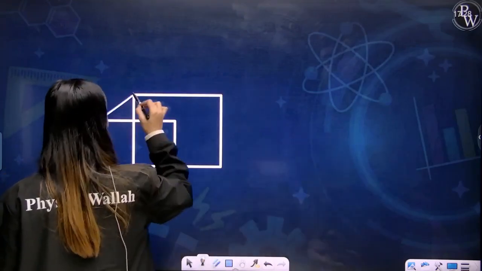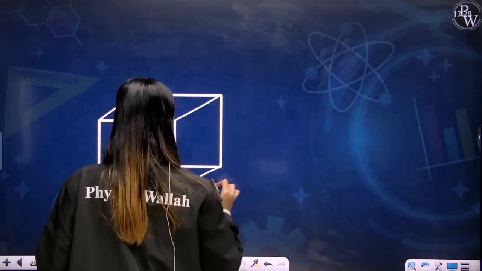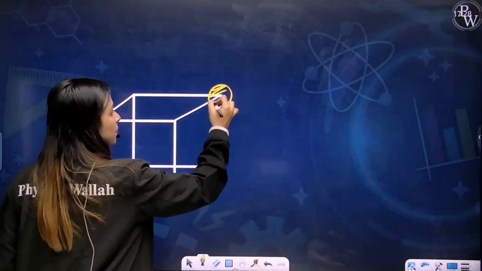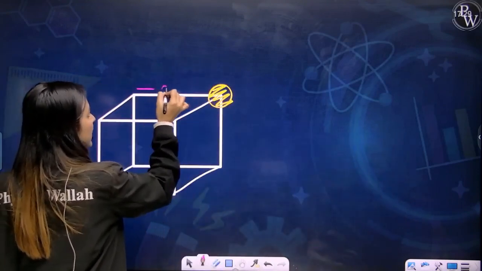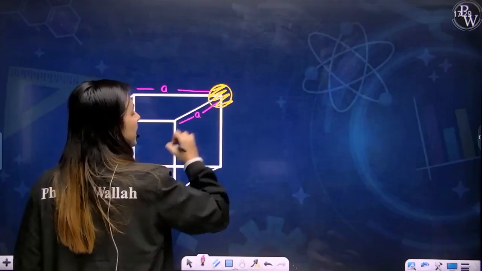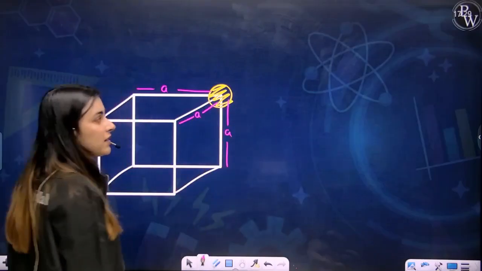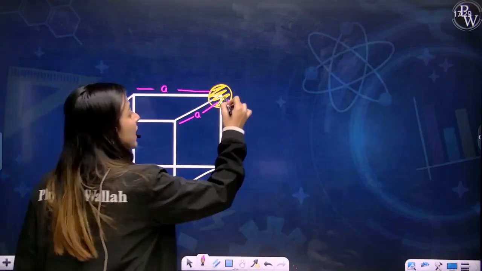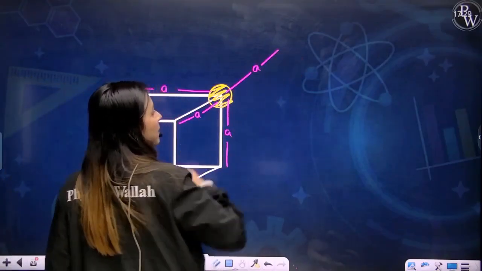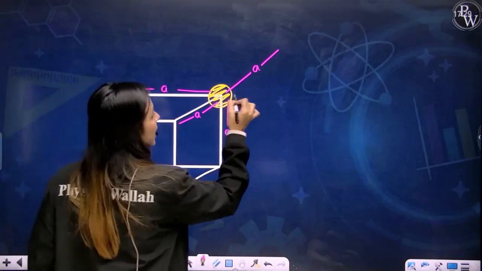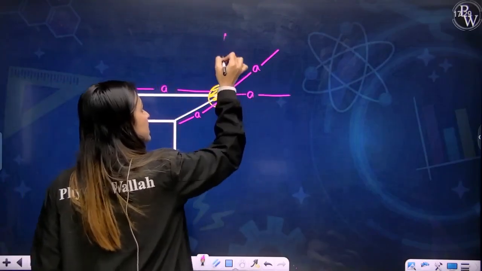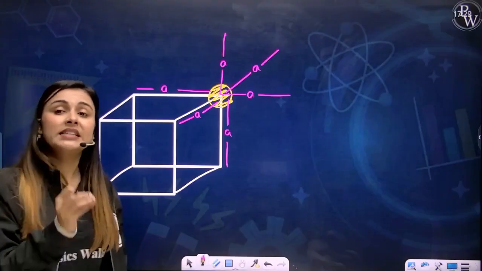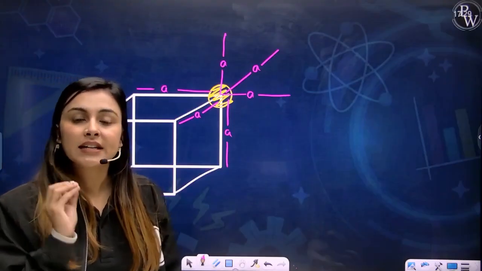Let's join these two. Now your atom is present here. So this particular atom will be at A distance to this. This particular atom will be at A distance to this. This particular atom will be at A distance to this. I hope you understand this. You know that a unit cell would be present at the back also, which would be at A distance to this. You will have one more here also, which will be at A distance to this. And you will have one at A distance to this as well. So total 6 atoms are such which are at A distance.